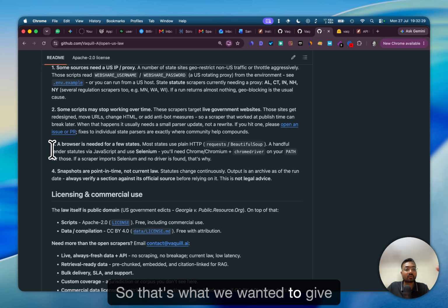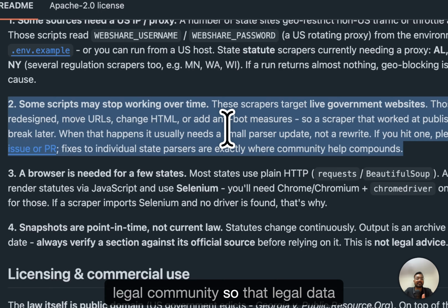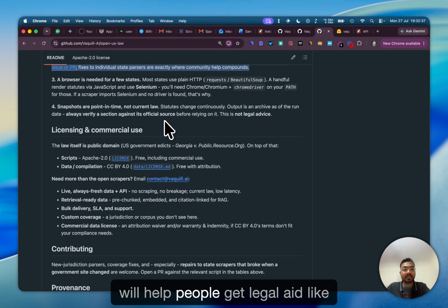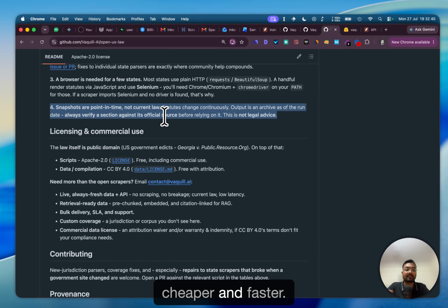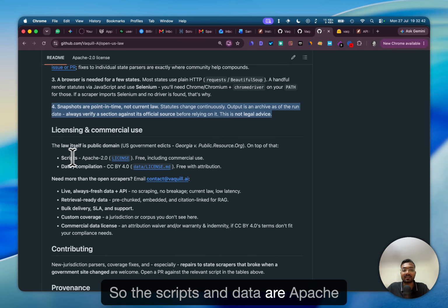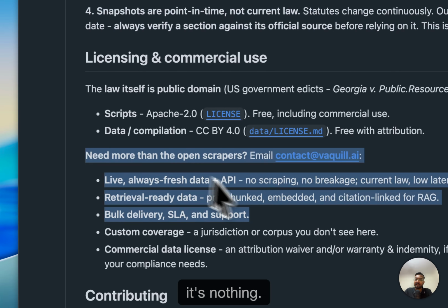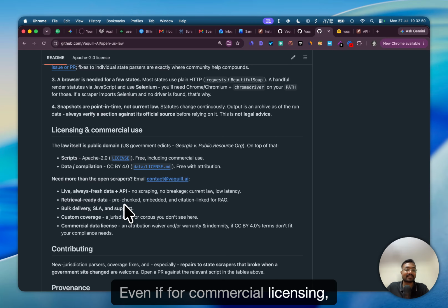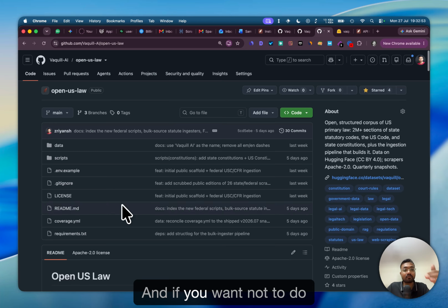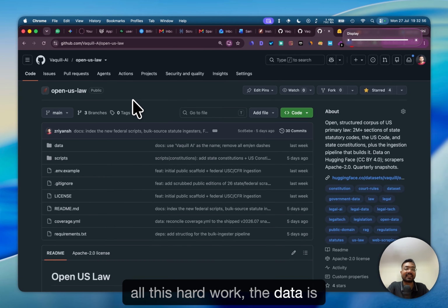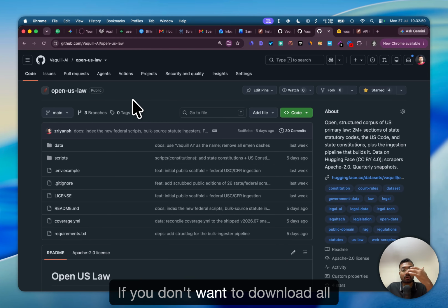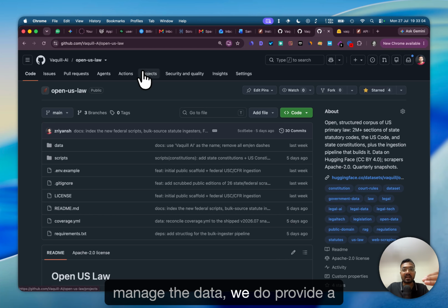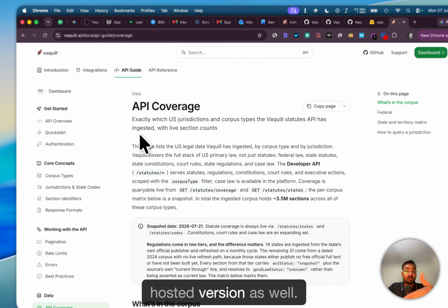That's what we wanted to give back to the legal community, so that legal data is accessible to all, and it helps people get legal aid cheaper and faster. The scripts and data are under the Apache 2 and CC BY 4 license. Feel free to use it personally, and if you want commercial licensing, just let me know. Even for commercial licensing, it's free for people. And if you don't want to do all this hard work, the data is around 2 to 3 gigabytes. If you don't want to download all the data, use your own pipelines or manage the data, we do provide a hosted version as well.